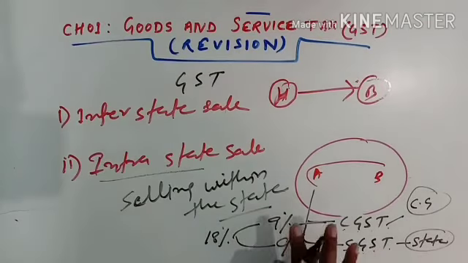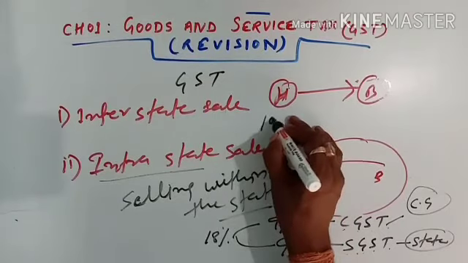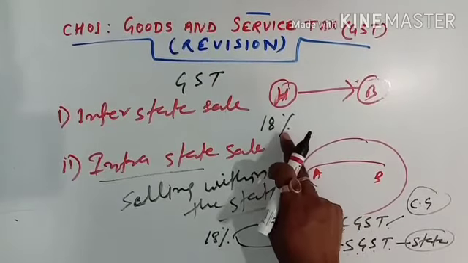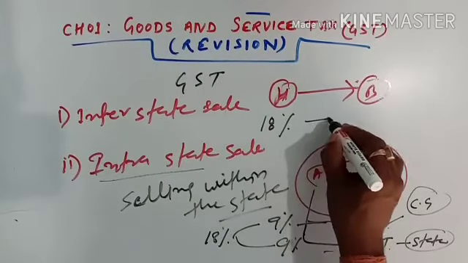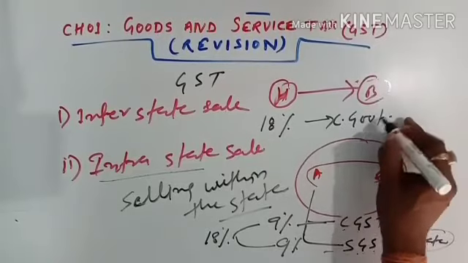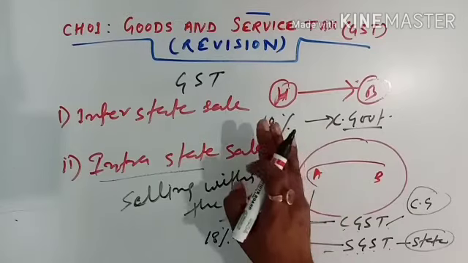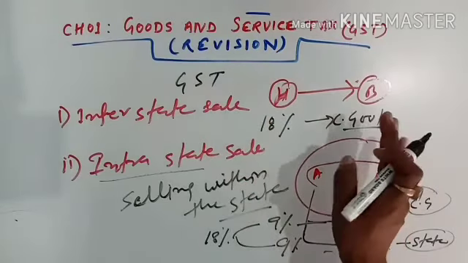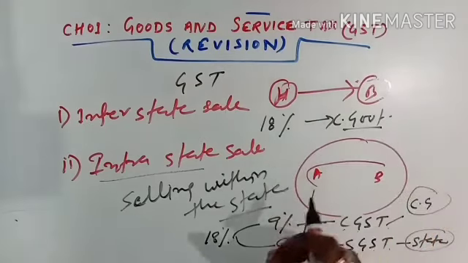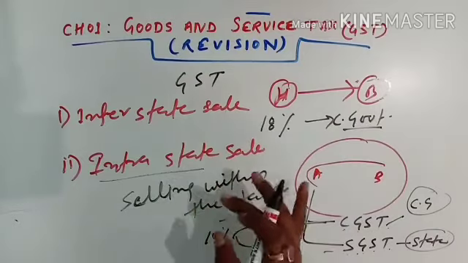But it is different in the interstate sale. If 18% GST is imposed, then the entire GST goes to the central government. Clear? Here the tax is not divided between the state and the central government. The entire tax goes to the central government. So this is the difference between interstate sale tax and intrastate GST.